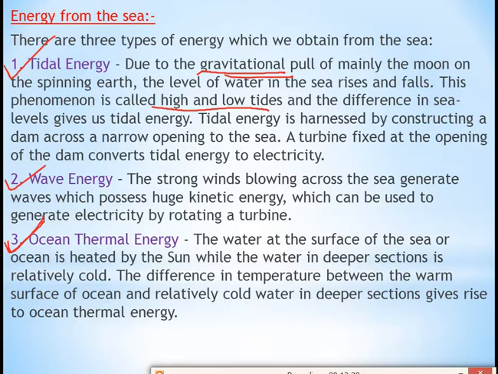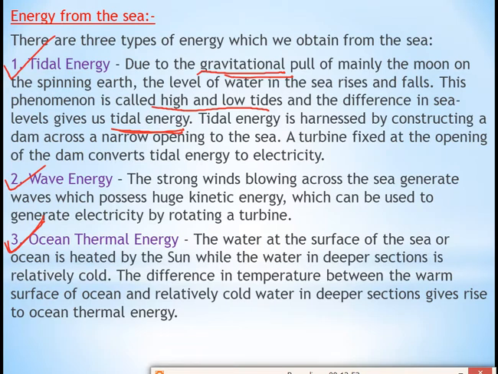When the tides are formed, means high tide and low tide, that time we get energy, and that is called tidal energy. Because of the tides we are getting the energy, so it is called tidal energy. Tidal energy is harnessed by constructing a dam across a narrow opening to the sea. Harness means how we can capture that tidal energy. So that tidal energy can be captured by constructing a dam.